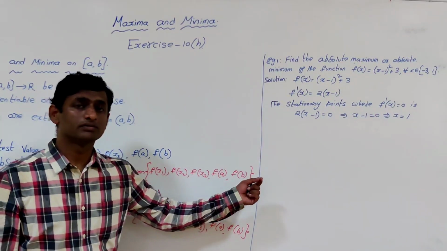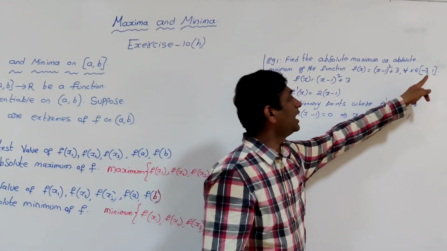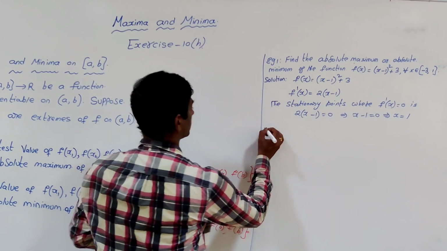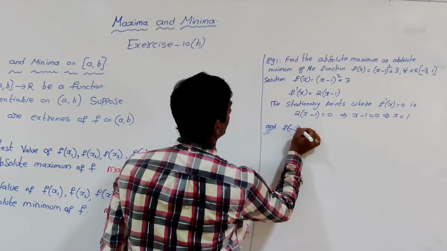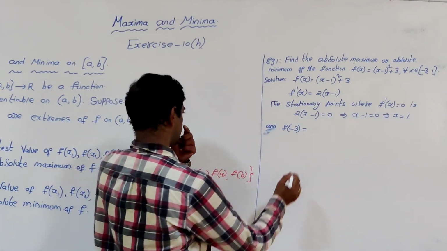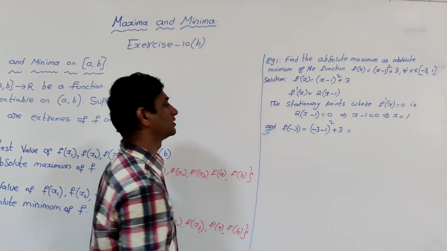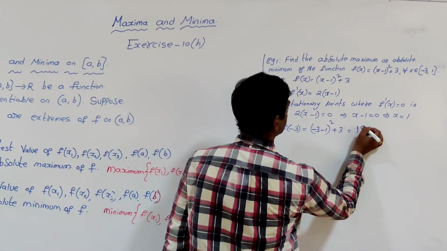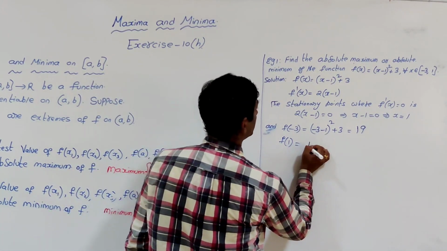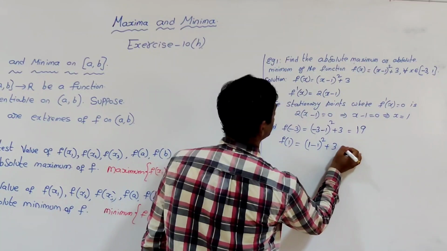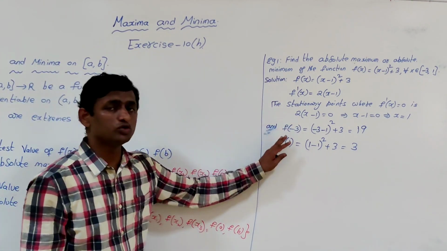Now 1 is the extrema, which is the end point also. And f of minus 3 is what? f of minus 3 will be minus 3 minus 1 whole square plus 3, which is minus 4 whole square, 16 plus 3, which is 19, and f of 1 is 1 minus 1 whole square plus 3. Sorry, not 0, it is 3. 0 plus 3 is 3. So these are the only two values.